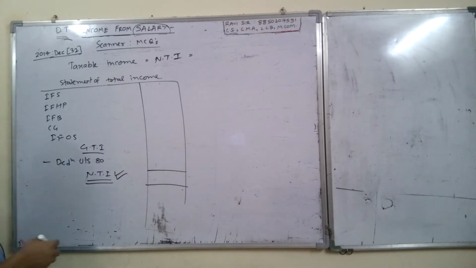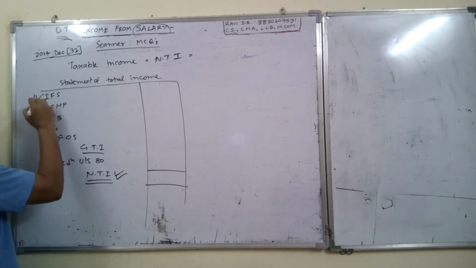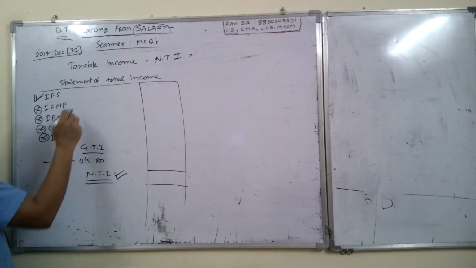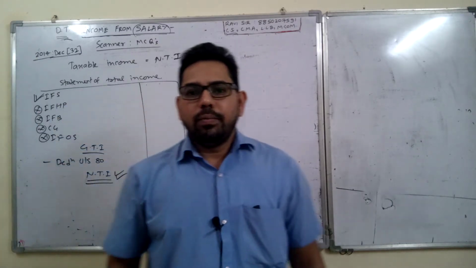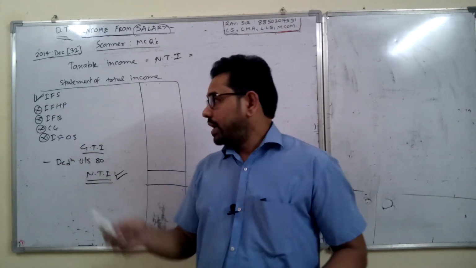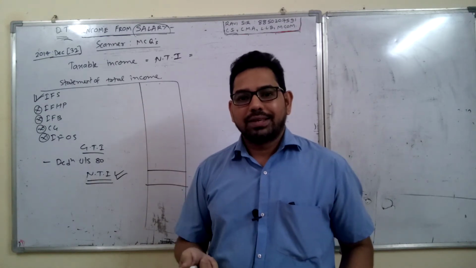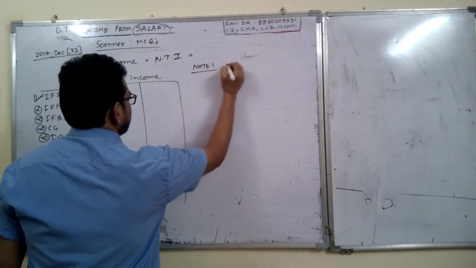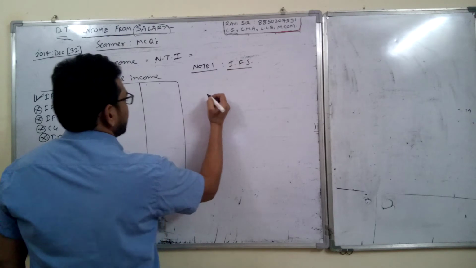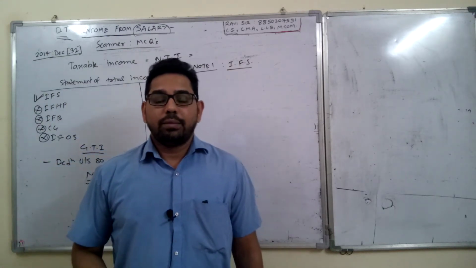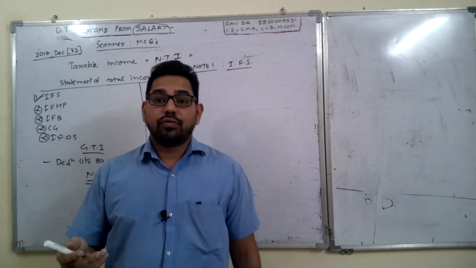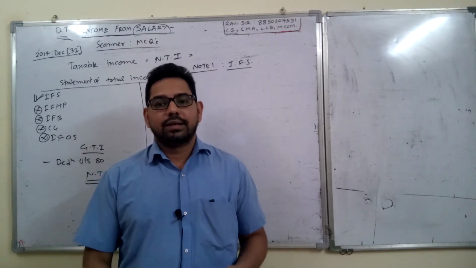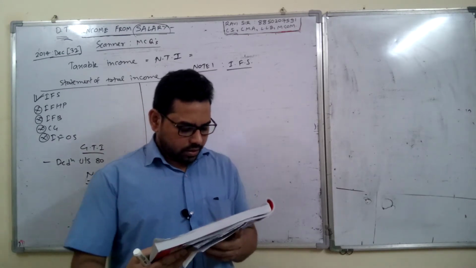Now if you see this question, we have the information only for income from salary. These details are not given. So ultimately we have to mainly focus on income from salary. To find this amount, we have to prepare the statement of income from salary. So note number 1, income from salary. You have to add basic salary, DA, allowances, perquisite, those 14 points to get the gross salary, then minus deduction under section 16.